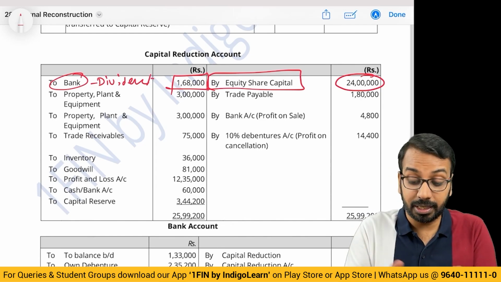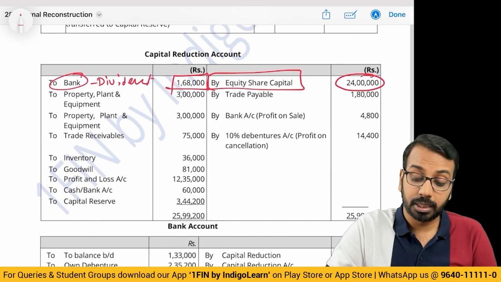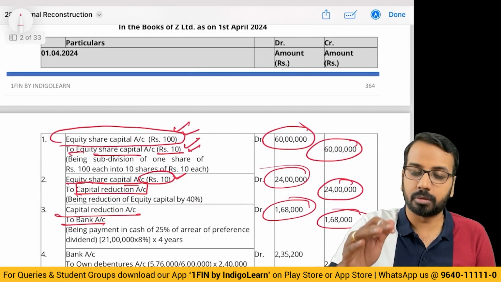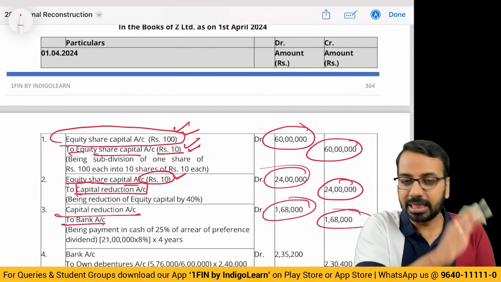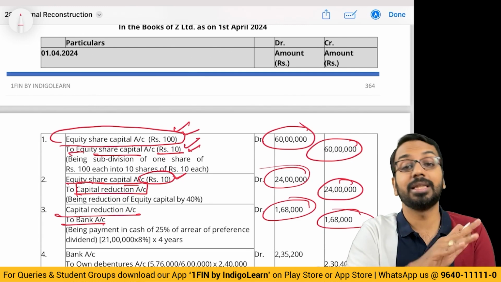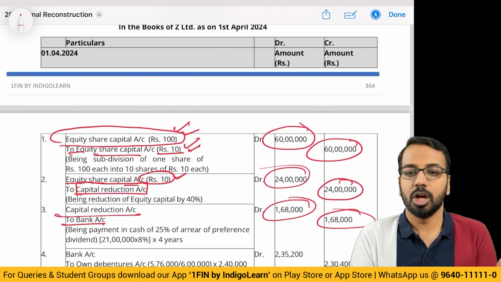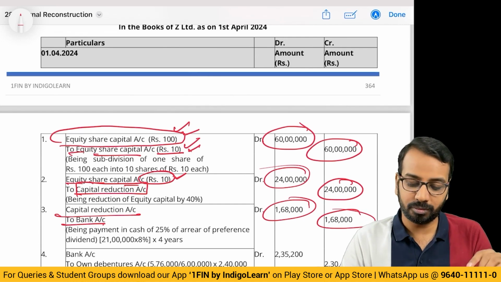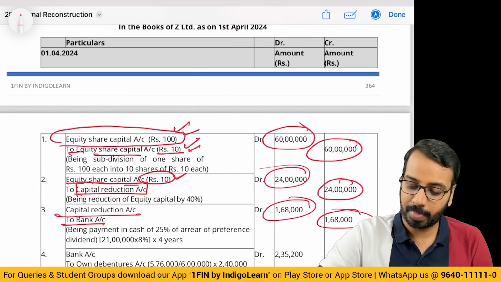Okay, are we clear how to break down? Can we pass a combined entry for the first two? You should not, because the question has said first we have split and then we have reduced. It is not split and reduction together. First split, then reduce. So pass two separate entries. By saving one line, you will not save much time. So better to do it separately.